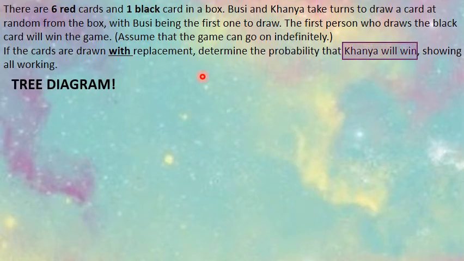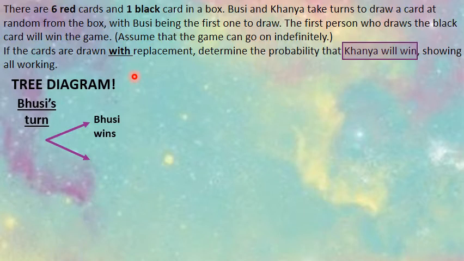Okay, the goal, what we need to somehow include on this tree diagram, is the fact that Kanya will win. That's our end goal, because that's the question. It's asking us to determine the probability that Kanya will win. Now let's think about this. The question tells us that Busi is going to be the first one to draw, so my first 2 branches of the tree diagram are going to represent Busi's turn. And Busi can either win the game or lose the game.